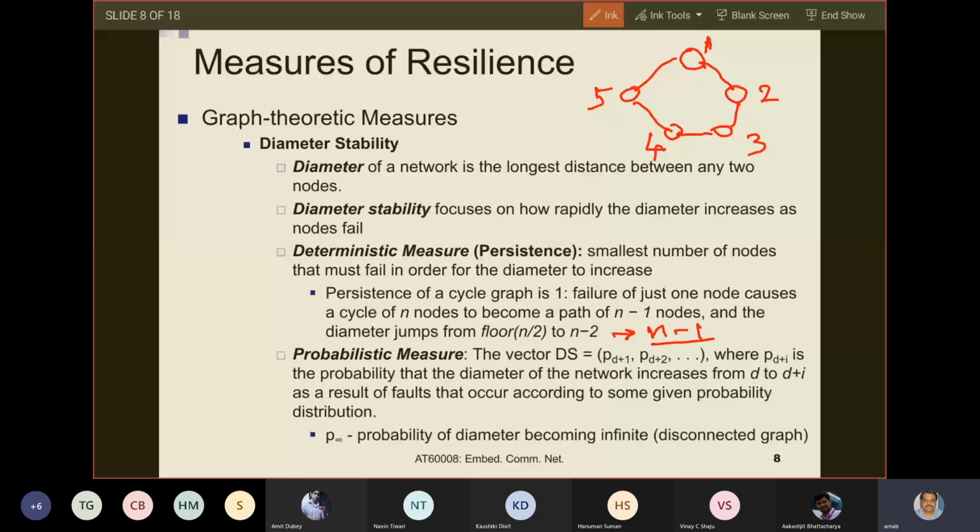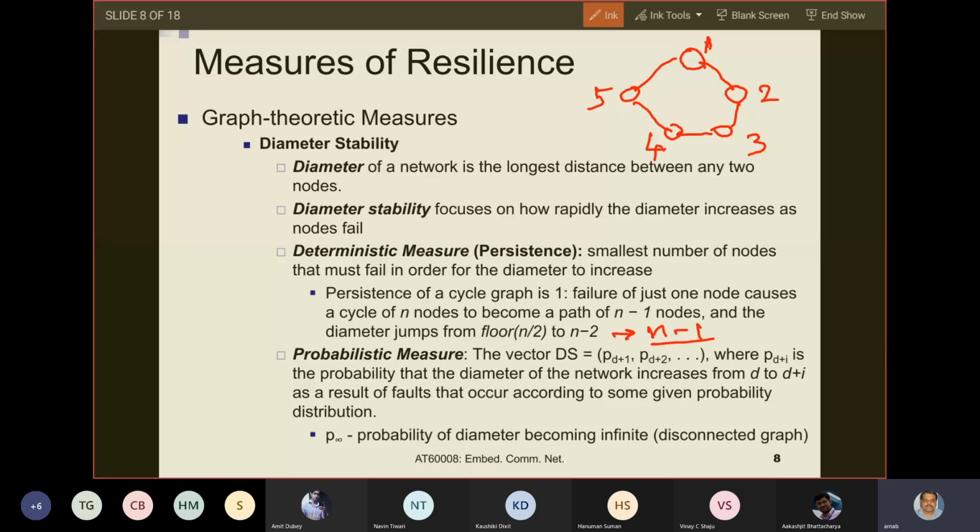If you have n nodes, then you have NC2 node pairs, right? For each of these NC2 node pairs, you will have distances. The longest distance among all these gives you the diameter. Yes, sir. Got it.